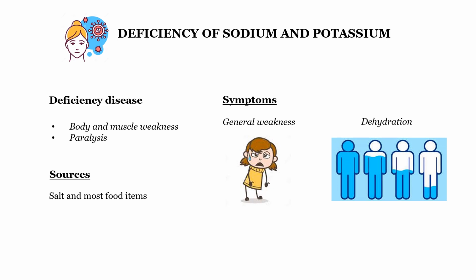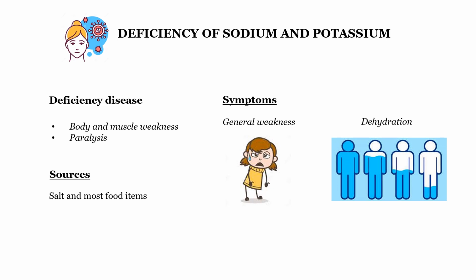In most of the food items we eat, this sodium and potassium is there. Orange also has it. So it helps in maintaining the body's water balance. Symptoms of this deficiency are general weakness. If there is no sodium and potassium, you will feel weak. You will feel as if you are dehydrated. So your body becomes weak.